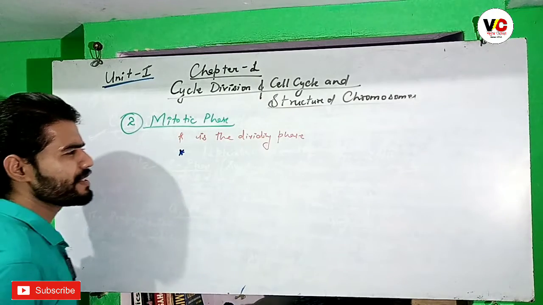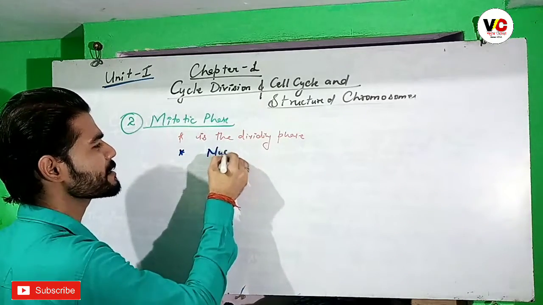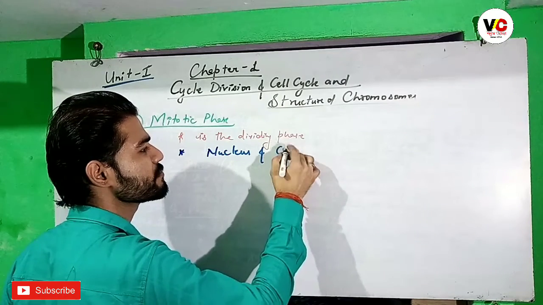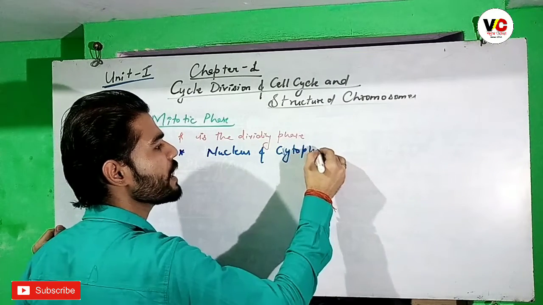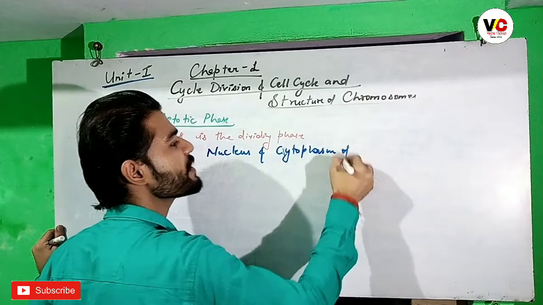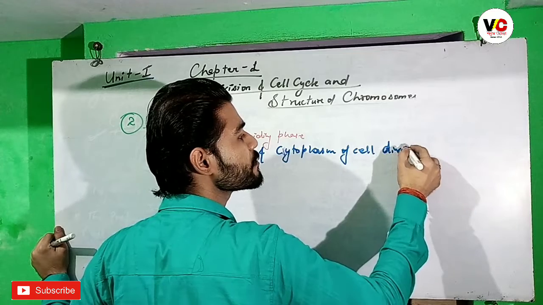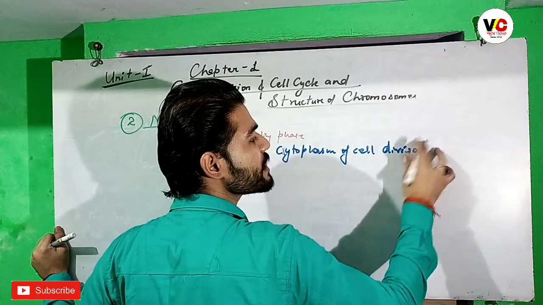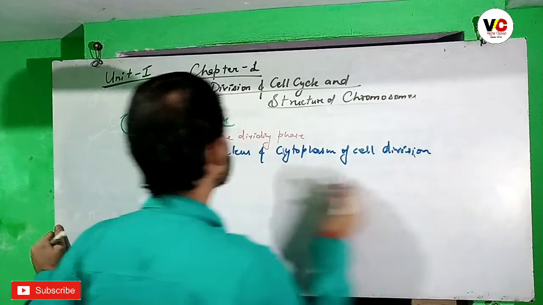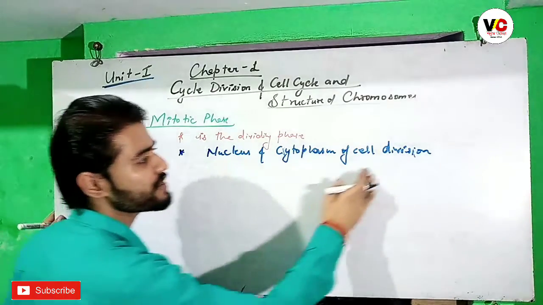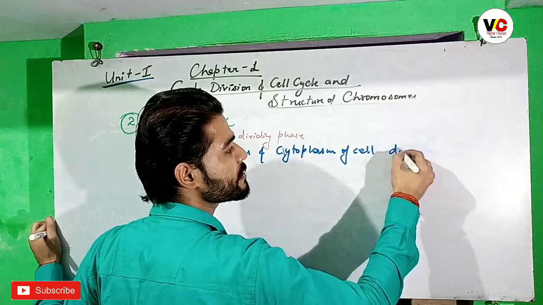Here, mainly the nucleus and the cytoplasm of the cell divide.